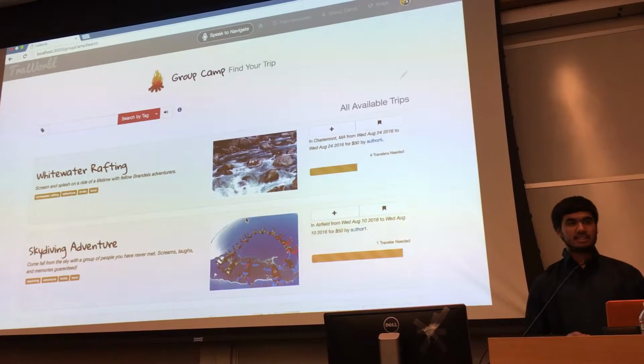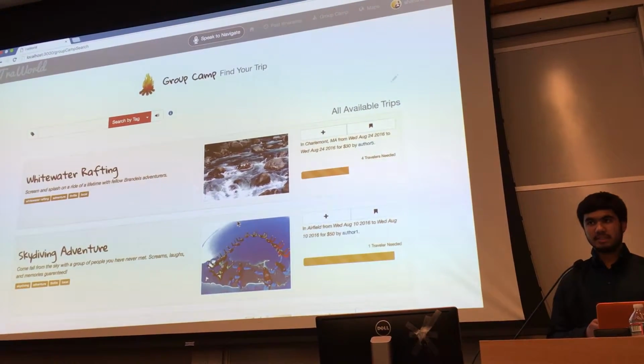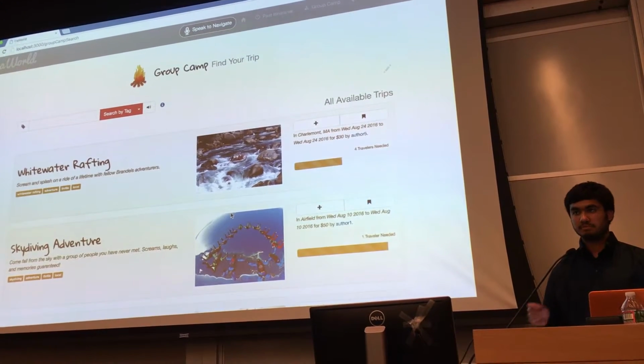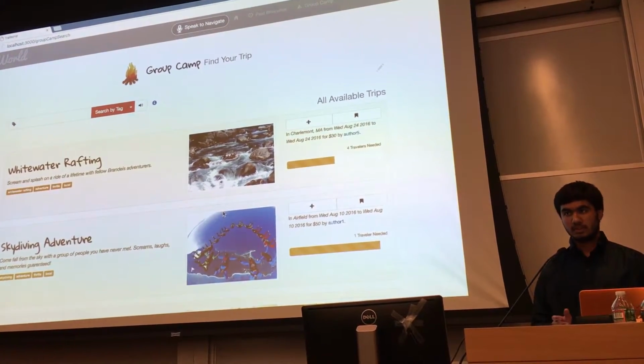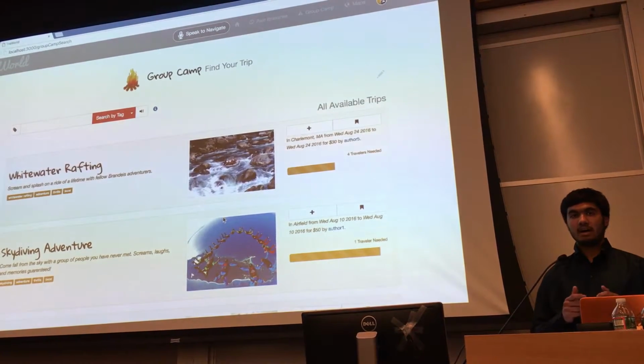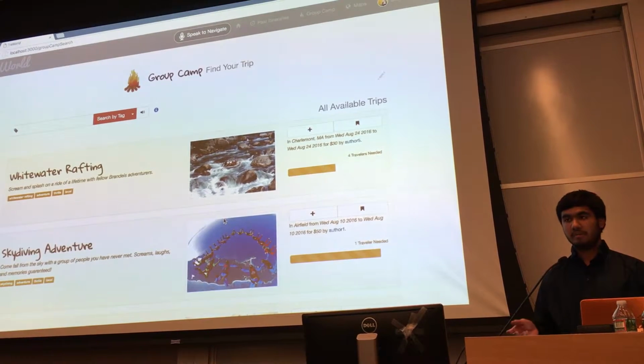So, as you can see, this app is designed for the Brandeis community. And the idea behind this app is simply that some things require many people to do. Essentially, it'll help you find people who want to do the things that you'd like to do so you can actually do them. For example, suppose you want to fly home, and you live in a place that a lot of people call home from Brandeis.